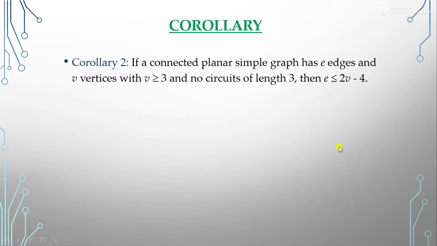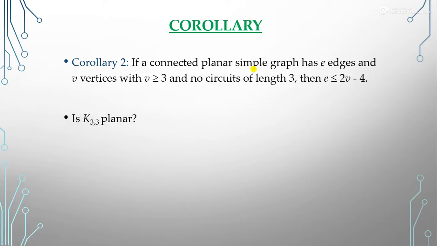Okay. Now, the second corollary says that if a connected planar simple graph has E edges and V vertices, again with the condition that V is greater than or equal to 3, and with one more condition, no circuits of length 3, then E is less than or equal to 2V minus 4. So if our graph satisfies this property, we can say that our graph is a planar graph.